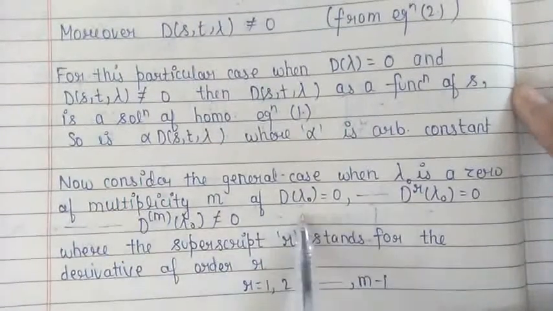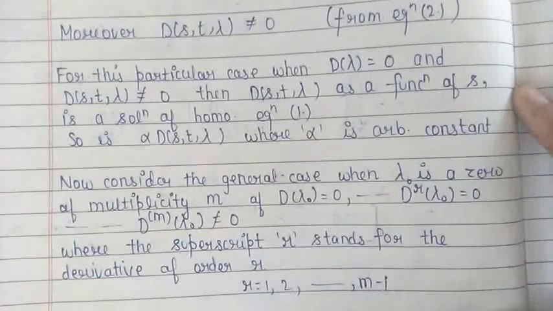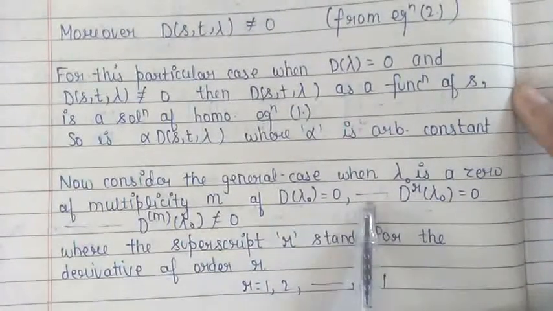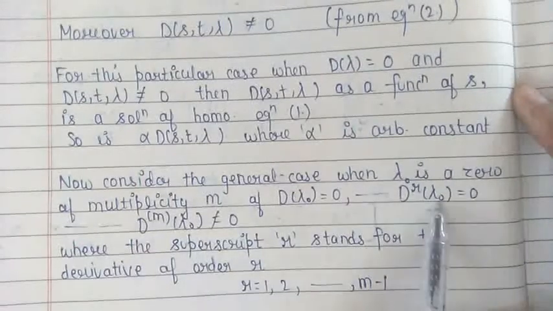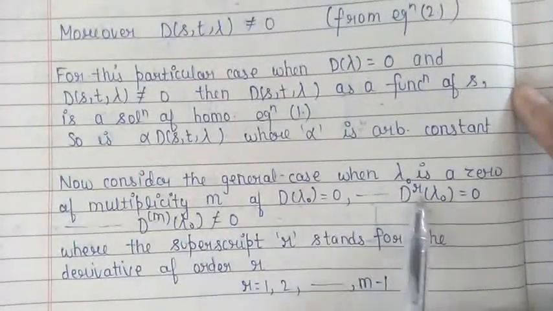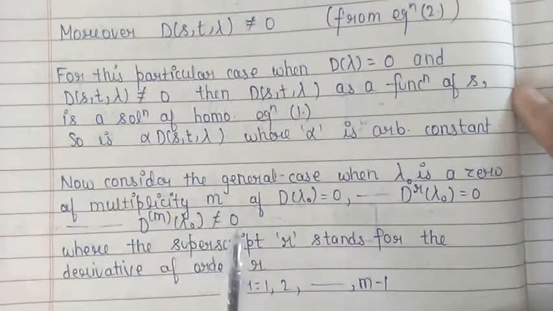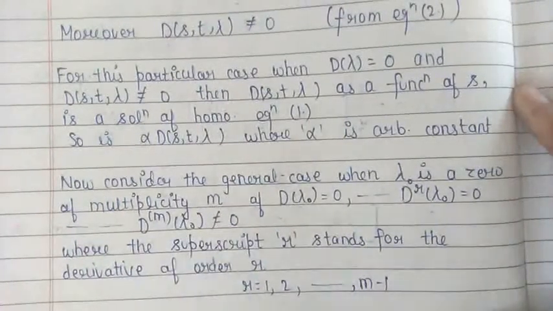So d lambda naught will be 0, d dash lambda naught will be 0, and so on. All the derivatives up to the m minus 1th order will be 0, and the derivative of order m will not equal 0.